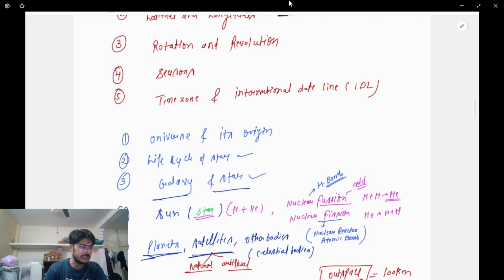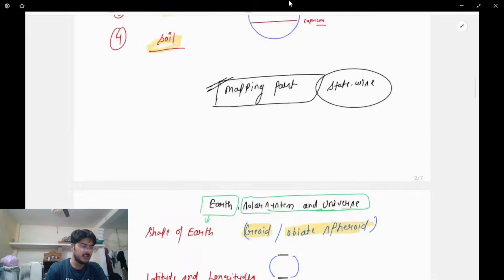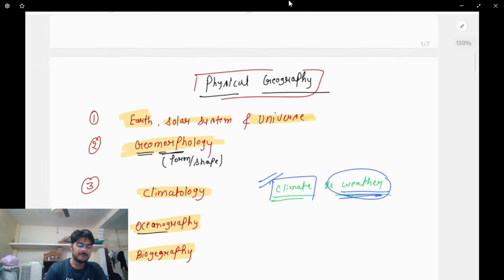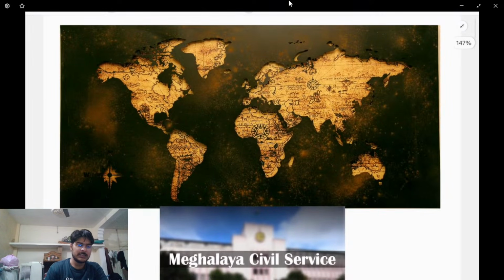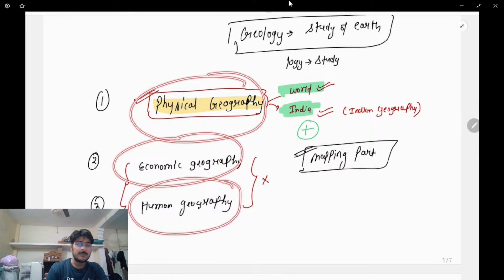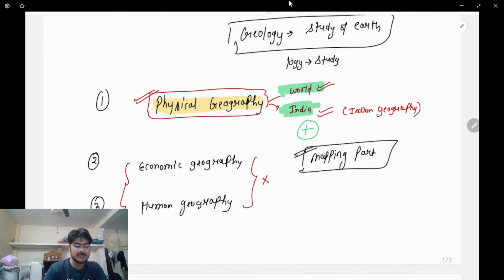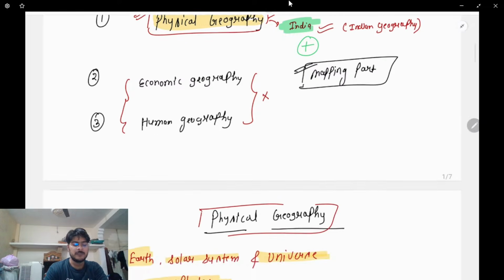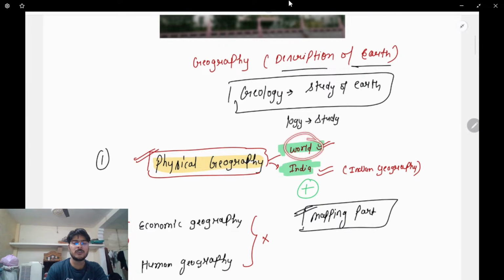Overall, how we are going to study the topics, what things will be there. I'm repeating myself again. The overall geography is made into three parts: first is physical geography, economic geography, and human geography. The main area which has maximum weightage is physical geography. Physical geography will study the physical geography of the world, and when we study the physical geography of India, it is known as Indian geography. Clear?